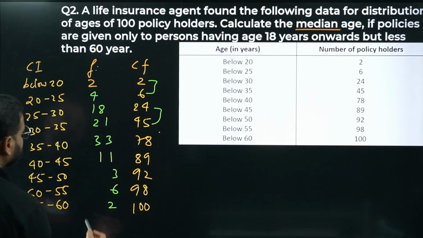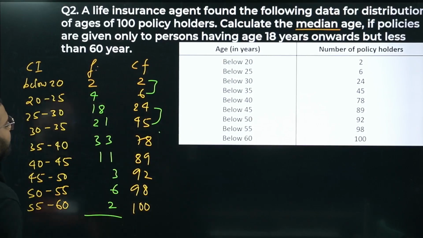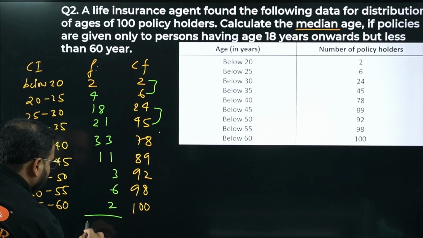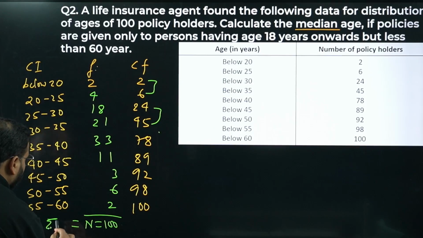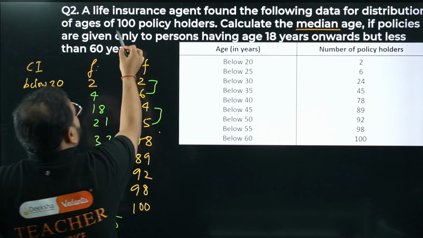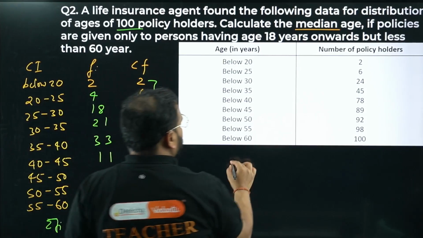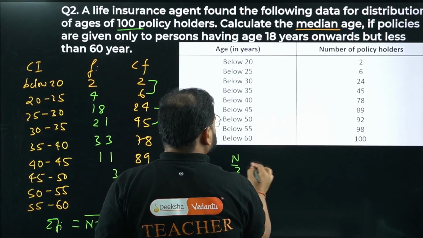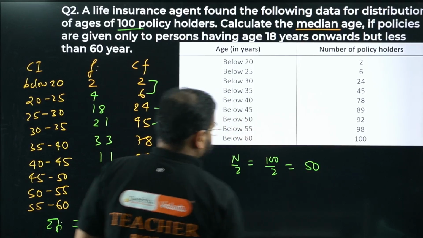Do we need to add this? Of course we know the value of sigma fi is given as 100. Okay, not a problem. This is nothing but the n value, given as 100. So what is 100? The sigma fi they've given here, 100 policies, right? So n value is 100. What is the one thing we need for the first time? We need the n by 2 value. How much is that? 100 by 2, nothing but 50.